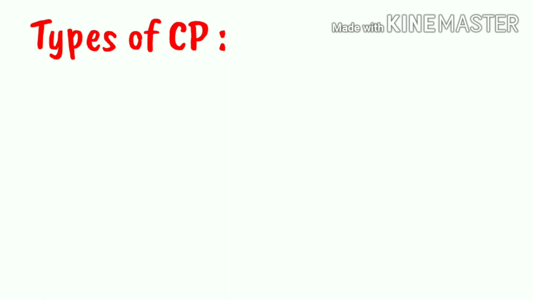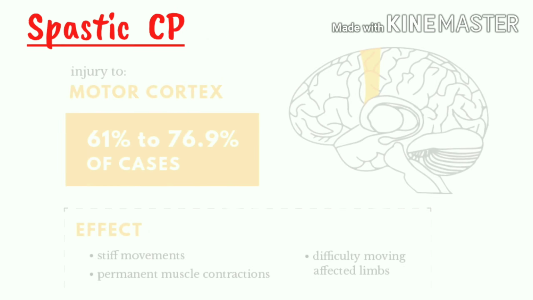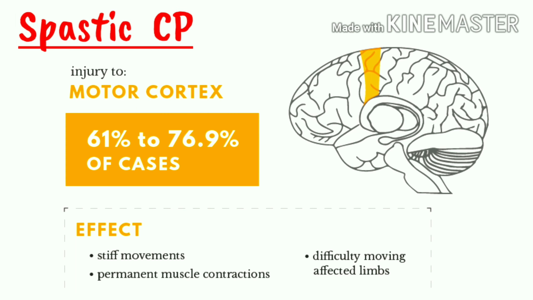Types of cerebral palsy: spastic, dyskinetic, ataxic and mixed. Spastic cerebral palsy. This is the most common type of cerebral palsy. Spasticity means stiffness or tightness of muscle. The muscles are stiff because the messages to the muscles are relayed incorrectly from the damaged part of the brain.